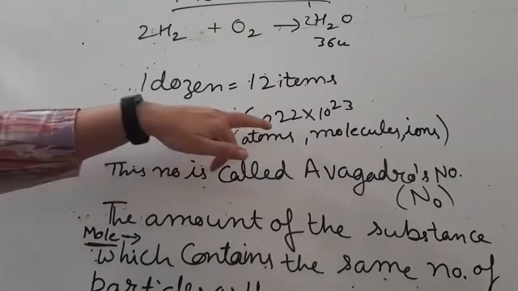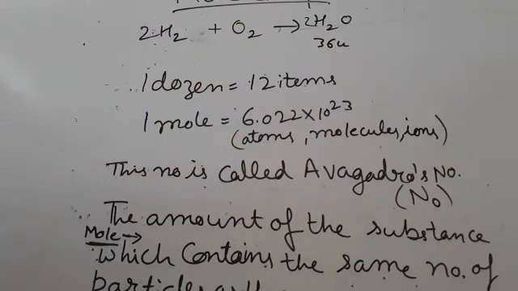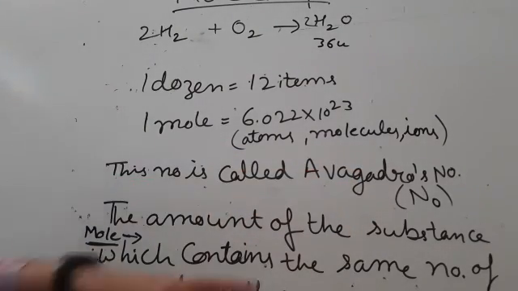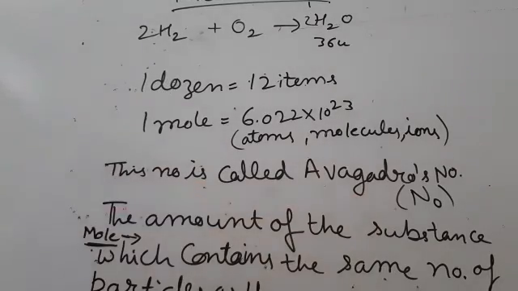This number, 6.022 × 10^23, is also called the Avogadro number and it is denoted by N0.